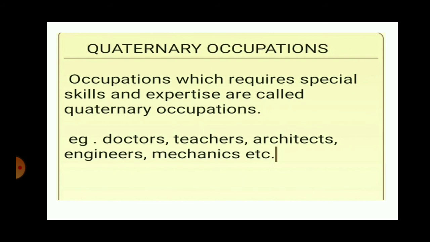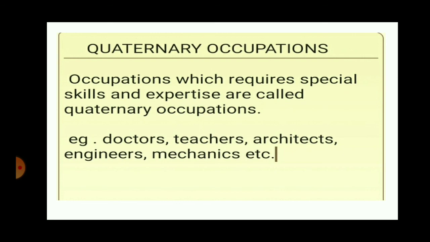Now the teacher teaches you, checks your paper, sets your exam paper, trains you. So the teacher has also undergone special training, gained special knowledge to become a professional. So that is also a quaternary occupation. The architect who designs your building has also undergone special training, obtained special skills to become an architect.